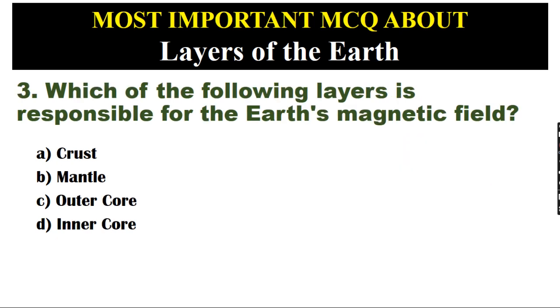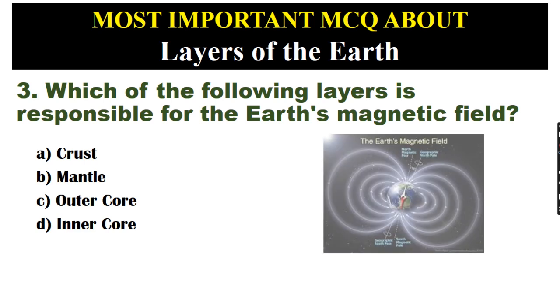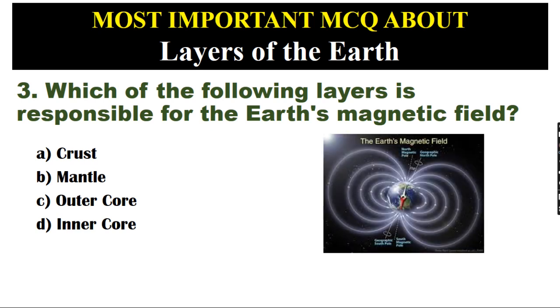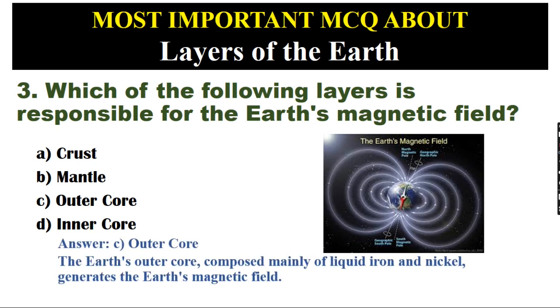Which of the following layers is responsible for the Earth's magnetic field? A. Crust. B. Mantle. C. Outer core. D. Inner core. Answer: C. Outer core. The Earth's outer core, composed mainly of liquid iron and nickel, generates the Earth's magnetic field.